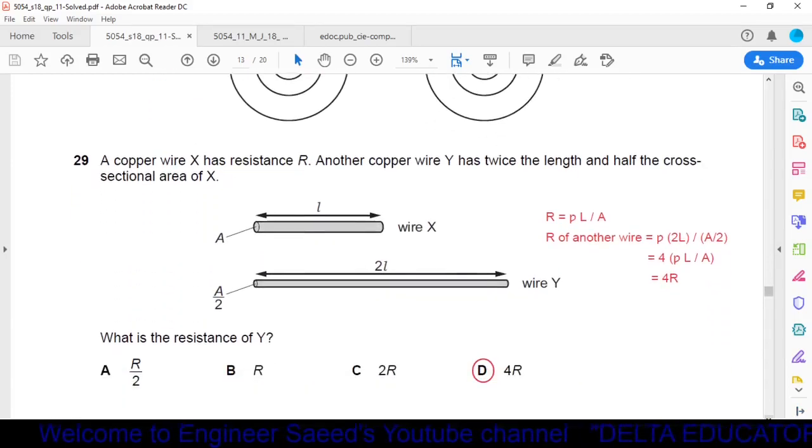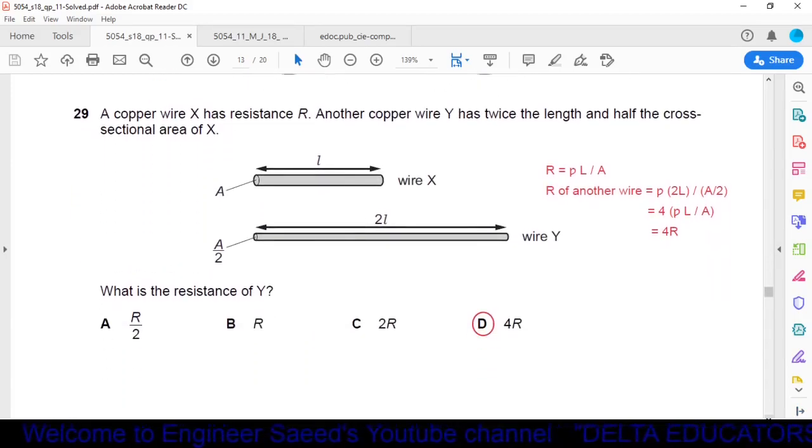Question number 29. A copper wire X has resistance R and the copper wire Y has twice the length and half the cross-section area of X. What is the resistance of Y? Okay, we have studied a formula R is equal to rho L over A, where R is resistance, rho is called resistivity, L is length of the wire, and A is cross-sectional area of the wire.